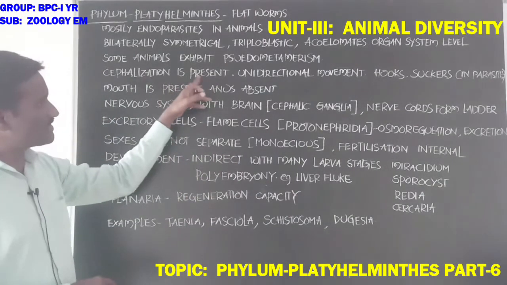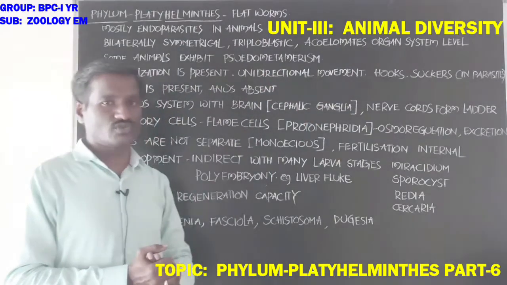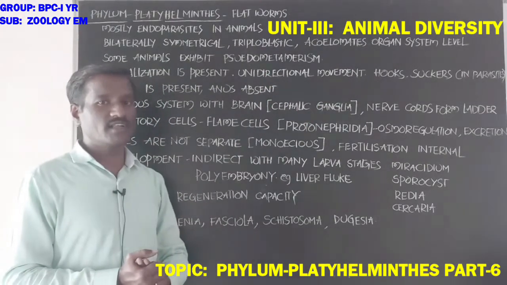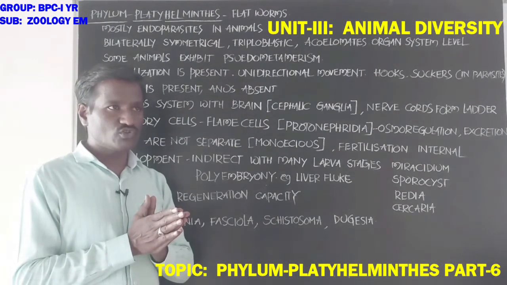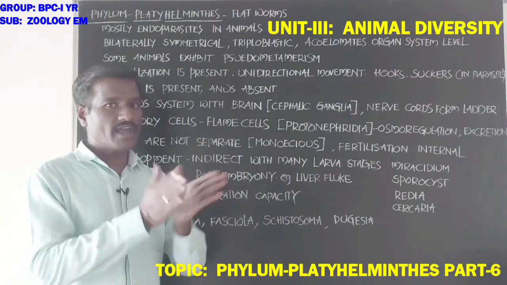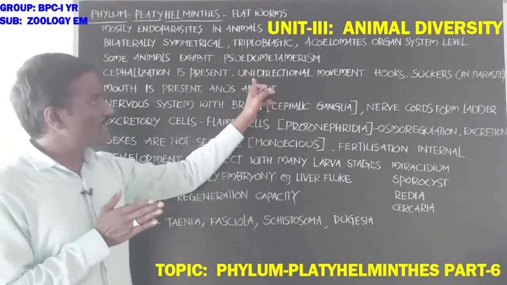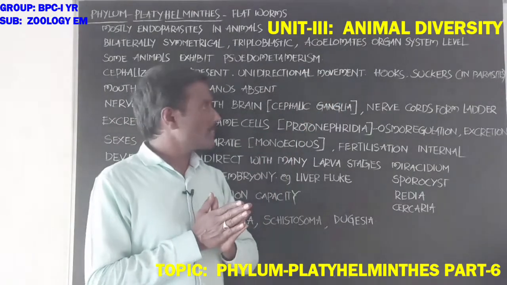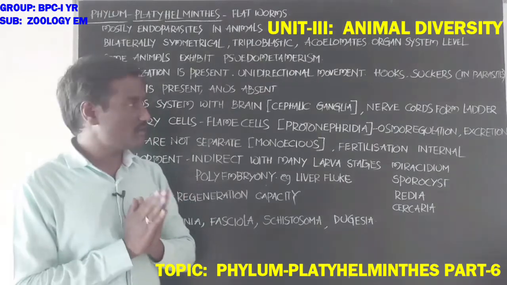Unidirectional movement is also shown, meaning these animals move in one direction, a single direction.